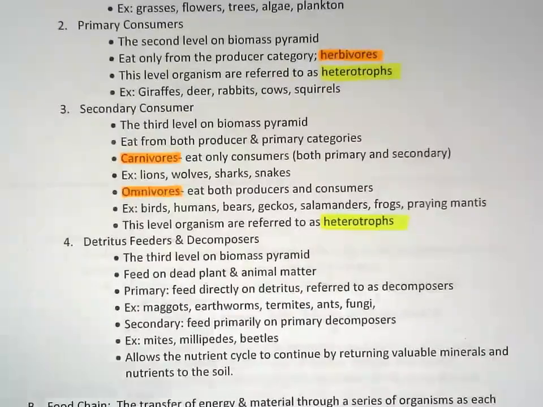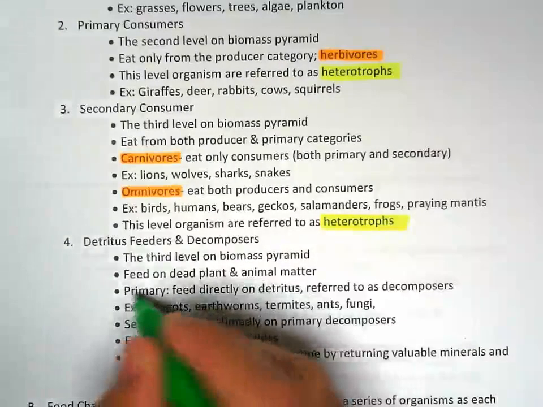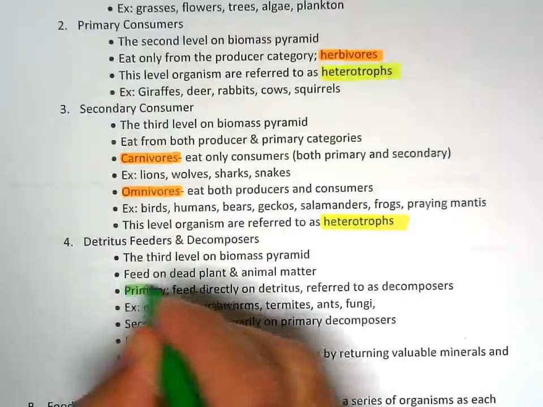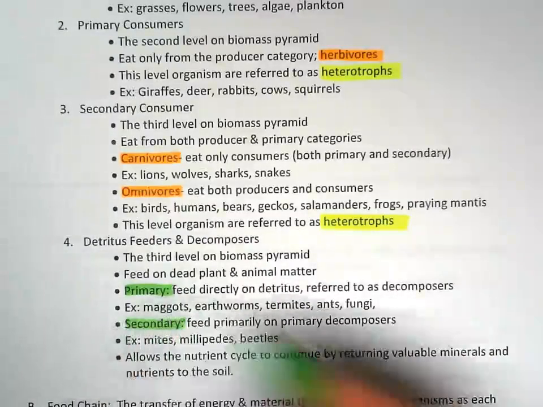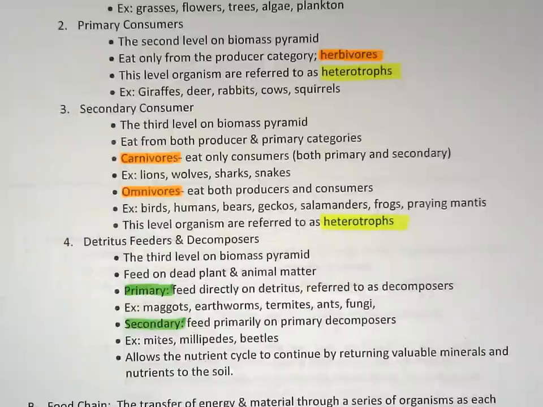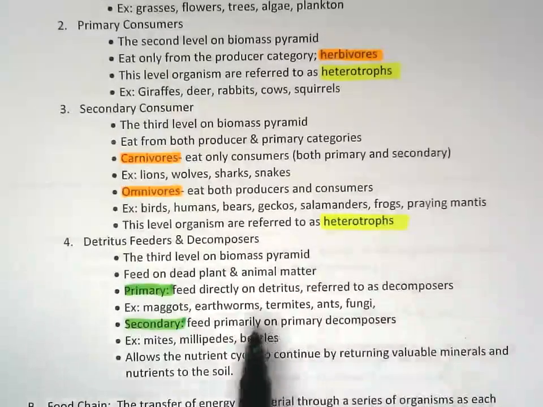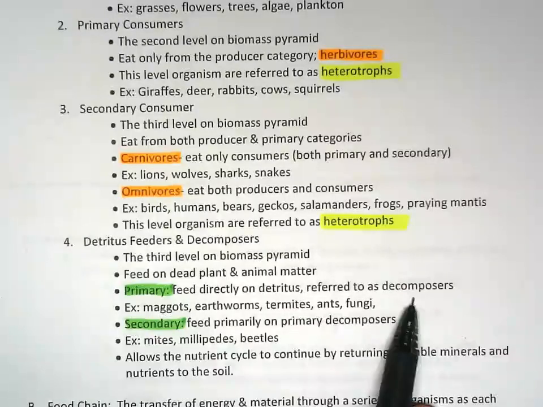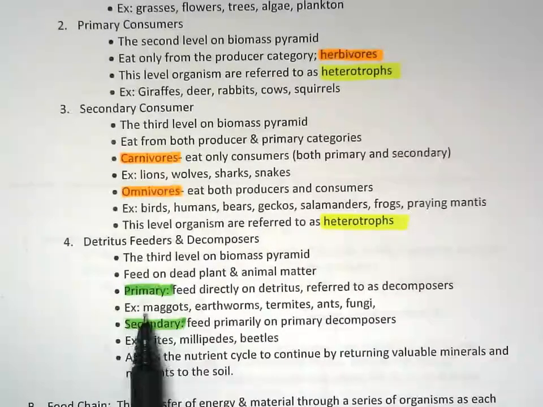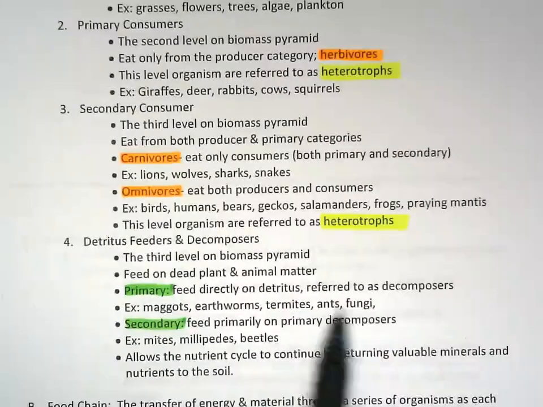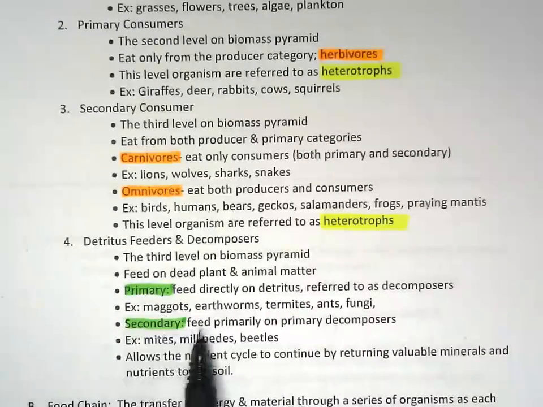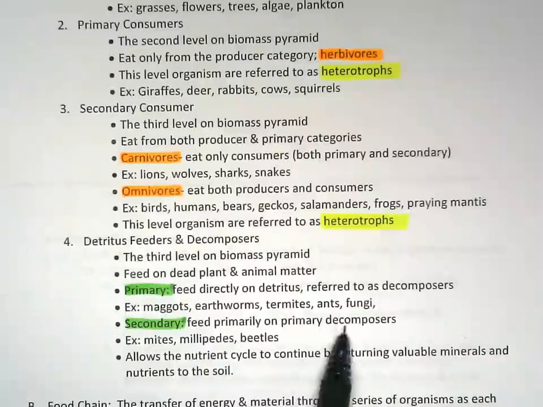There are primary detritus feeders and decomposers, and secondary detritus feeders and decomposers, similar to the consumers. Primary feed directly on detritus. These are referred to as decomposers: maggots, earthworms, termites, ants, fungi. Secondary are things that feed primarily on the primary decomposers, so mites, millipedes, beetles, stuff like that.